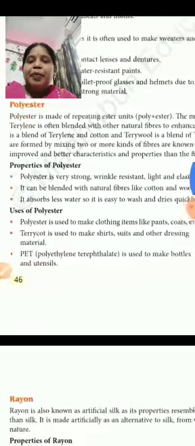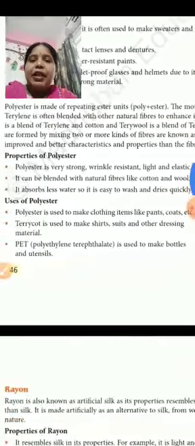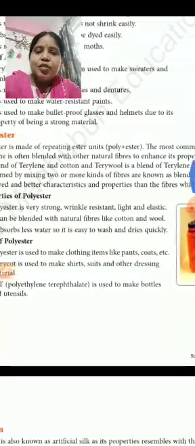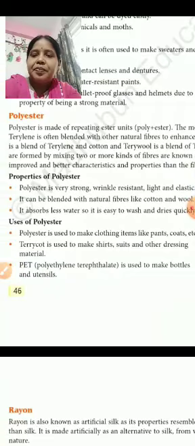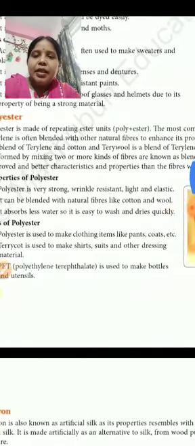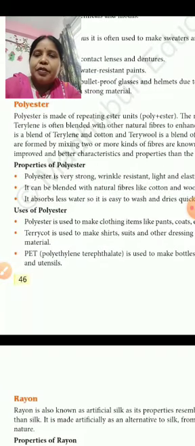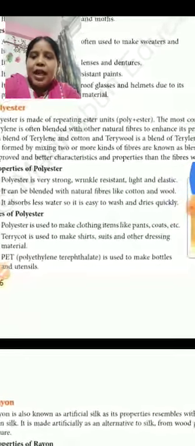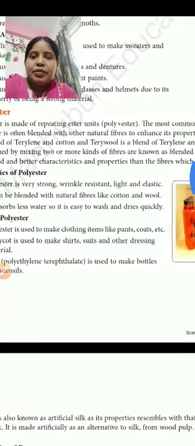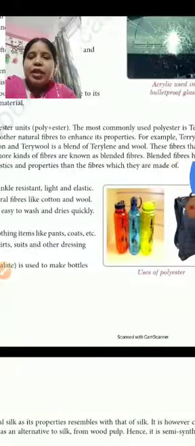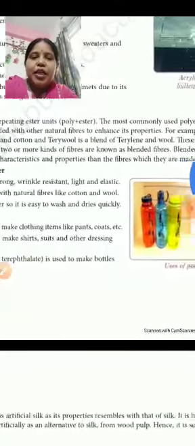and it is a blended type of fiber. That means it is mixed with some natural fibers to enhance its properties. For example, terylene, terrywool. Terylene is a mixture of polyester and cotton, and terrywool is a mixture of terylene and wool.